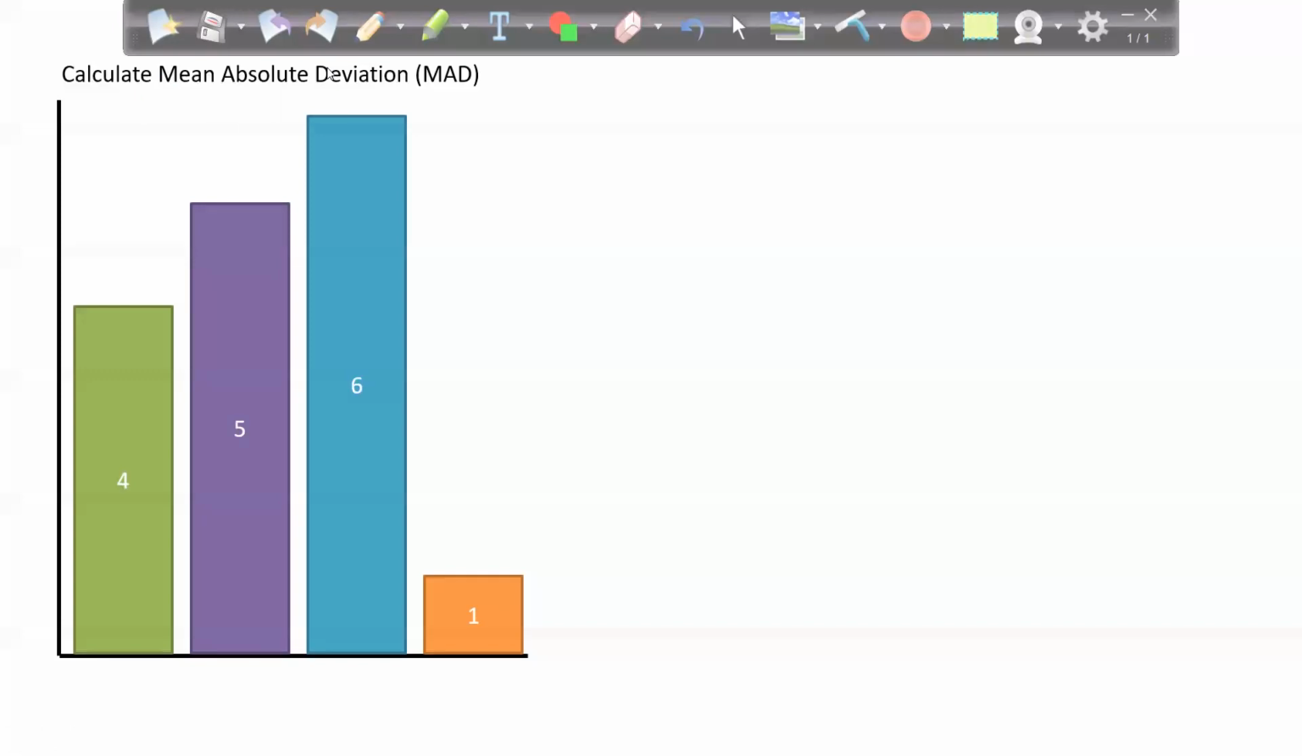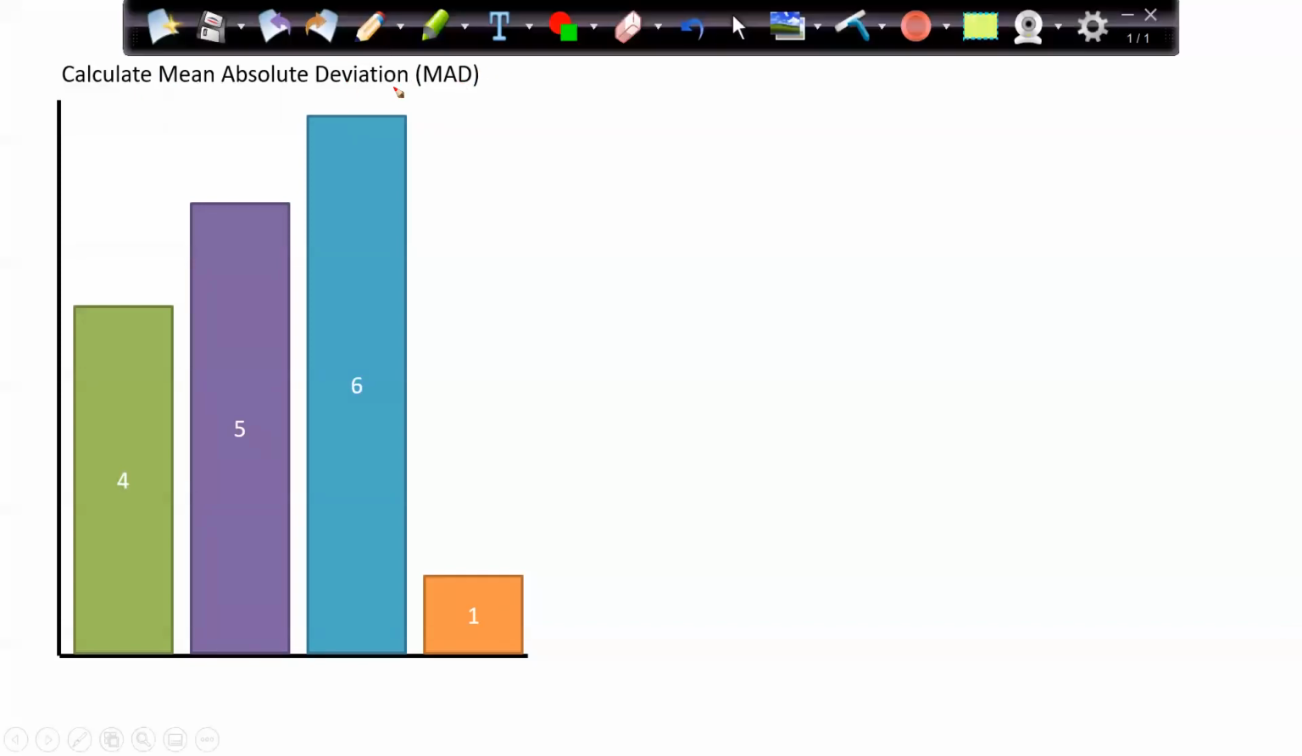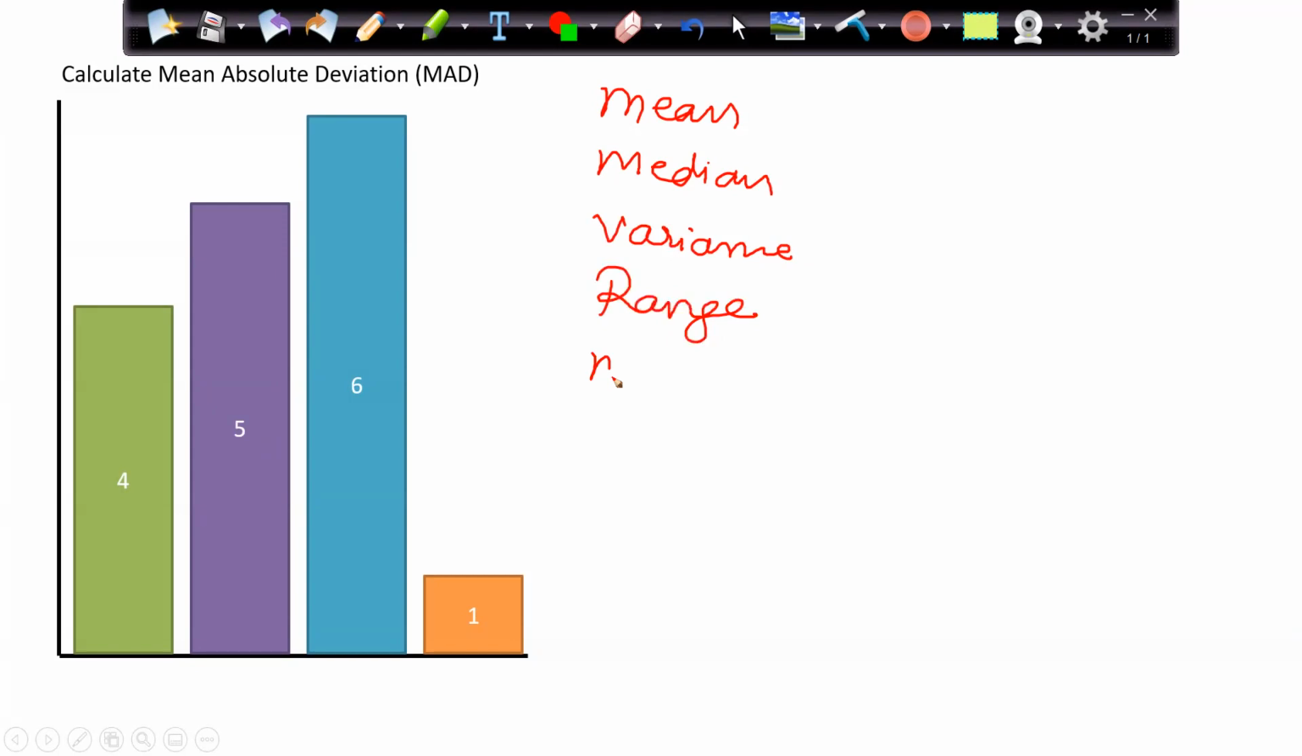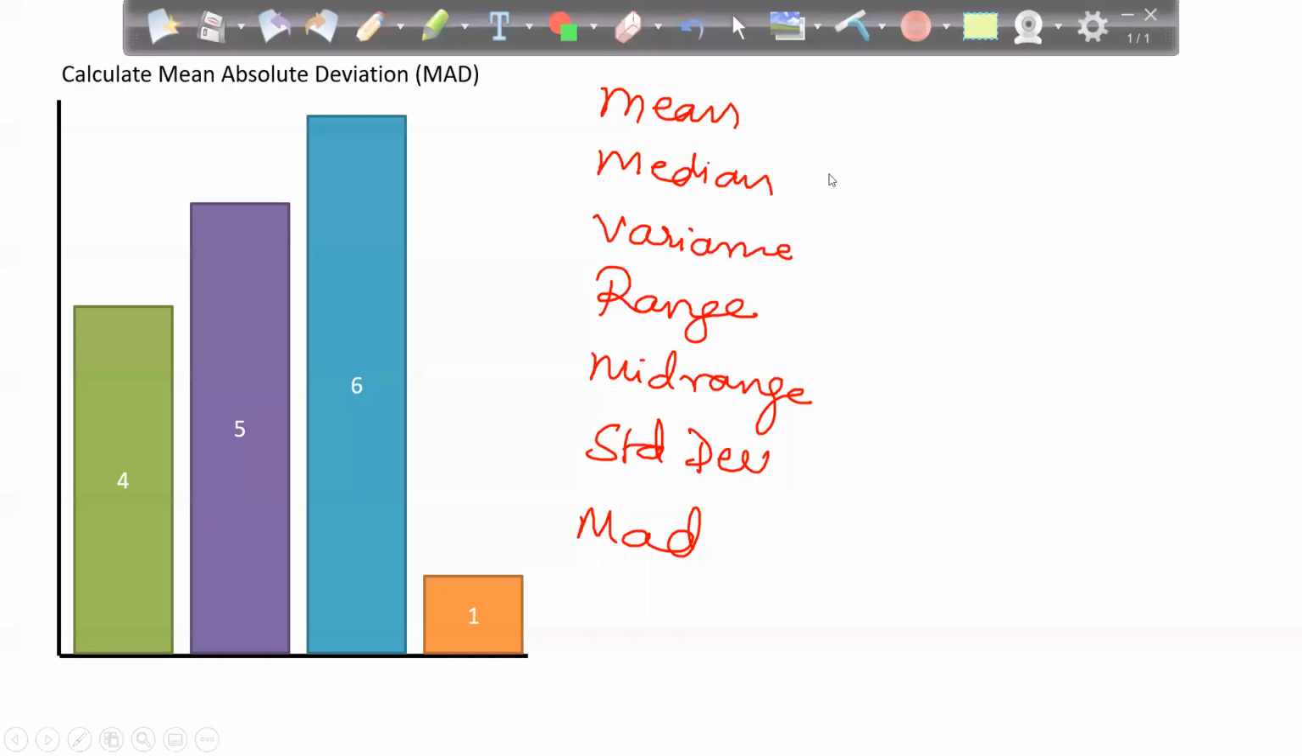In this data set, you find not only MAD, but find the mean, median, variance, range, mid-range, standard deviation, and MAD. Give me the answer. So here is my data set.